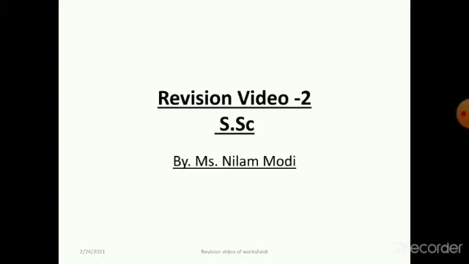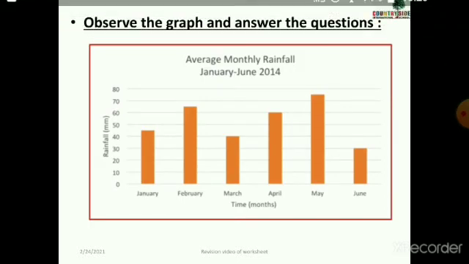So let's start. Children, whatever is given in this worksheet is just an example of what can be asked in the exams. Okay, so let's start with our first question. The first question is: observe the graph and answer the question.